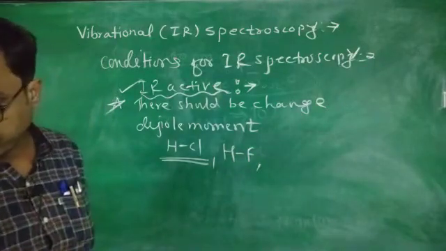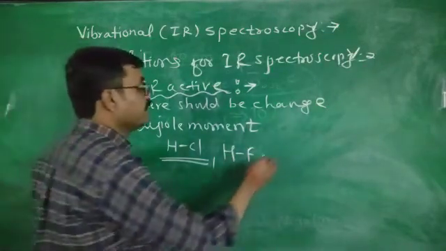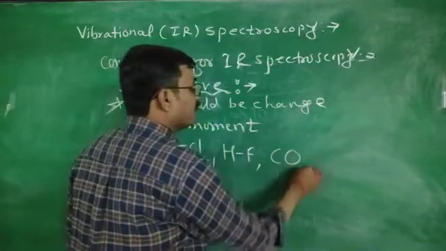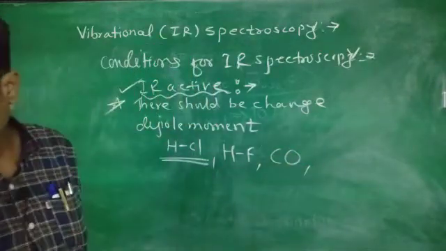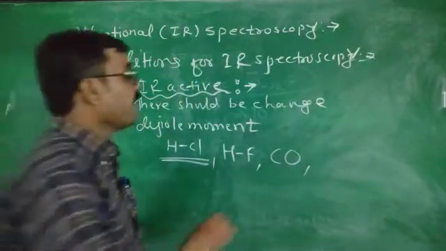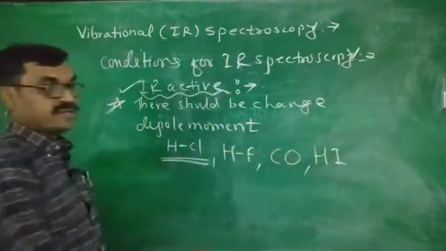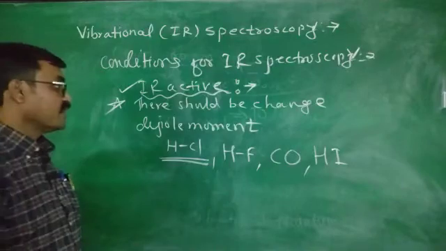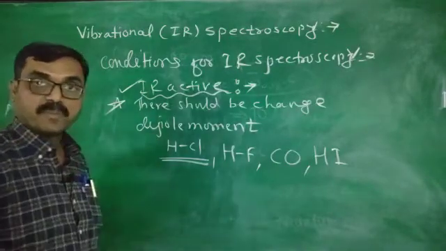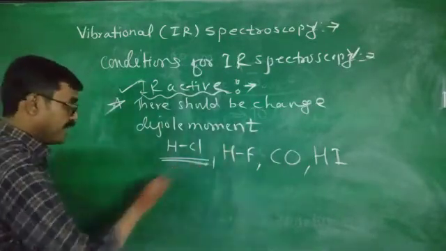All the heteronuclear diatomic molecules like HO, carbon monoxide CO, HF, HI, HCl. All these molecules are heteronuclear diatomic molecules, and there will be a change in the dipole moment. That's why these are IR active.